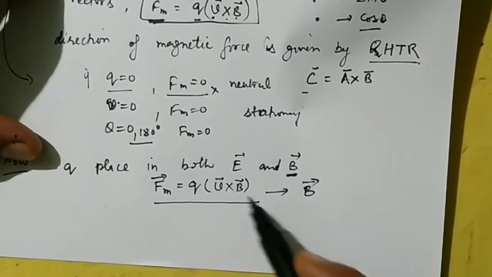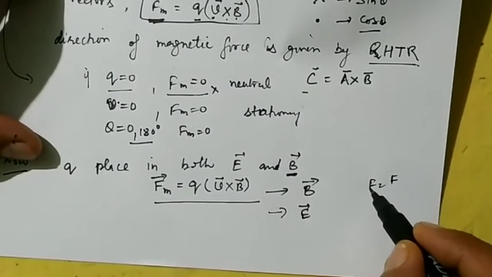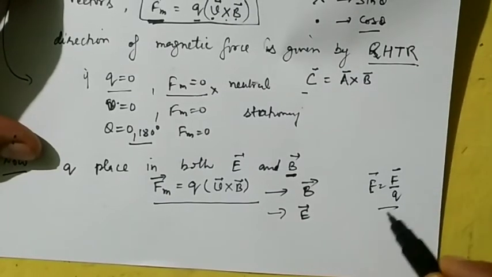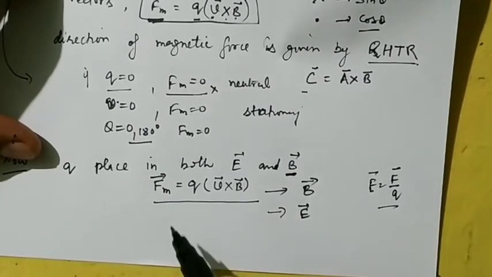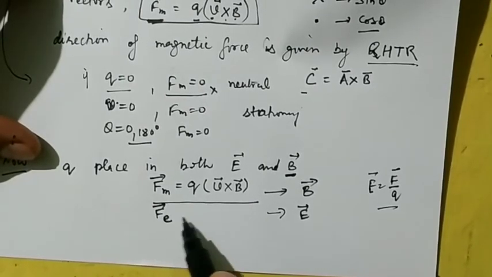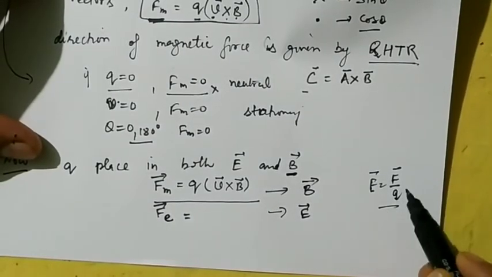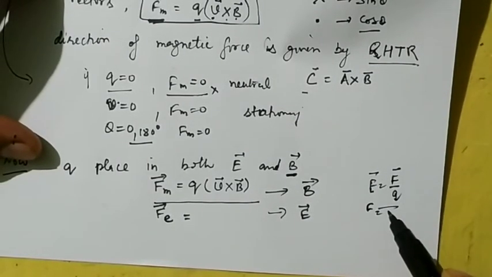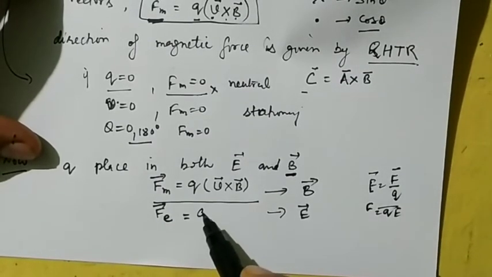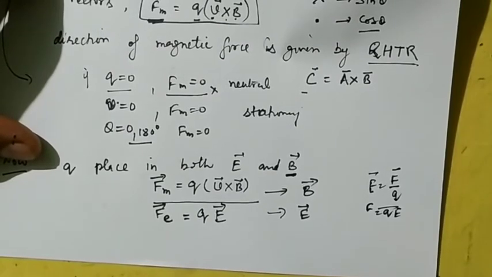Now what is the force experienced because of the electric field? We know that the electric field is equal to force per unit charge. So from here you can see that the force experienced by the charged particle in an electric field is equal to charge multiplied by electric field, that is Q into E vector.